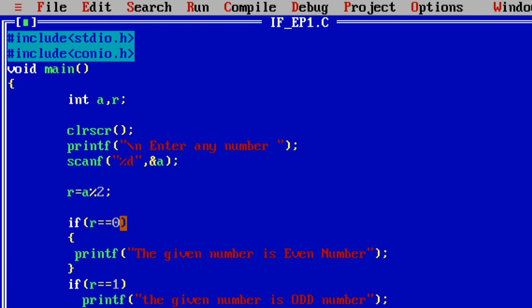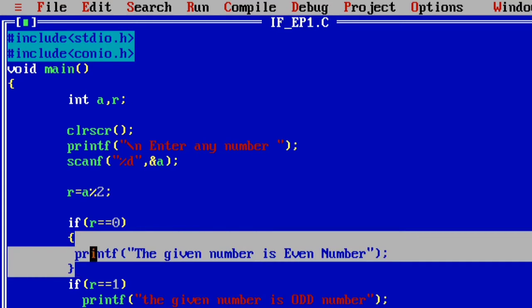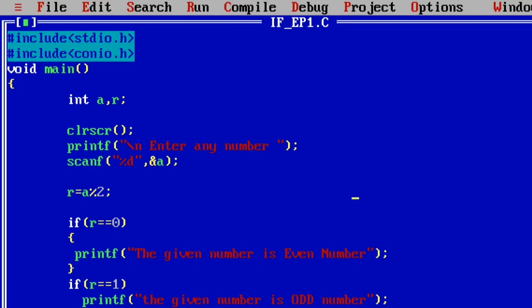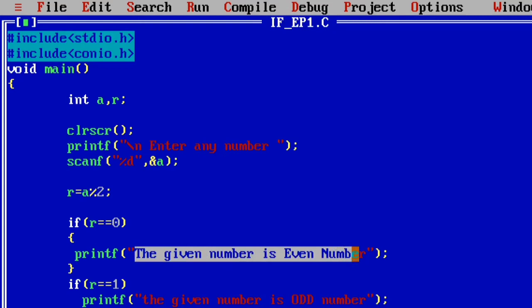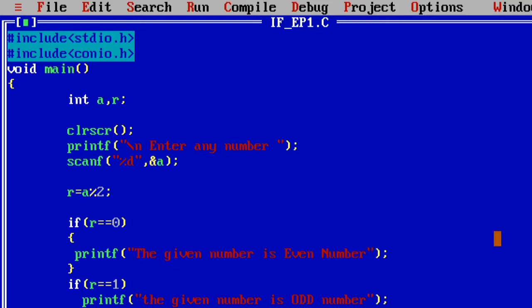Now the variable r contains the value 0. So 0 is equal to 0, the condition is true. According to the if condition, if the given condition is true, then the following block is executed by the compiler. Now it will give the result: the given number is even number.